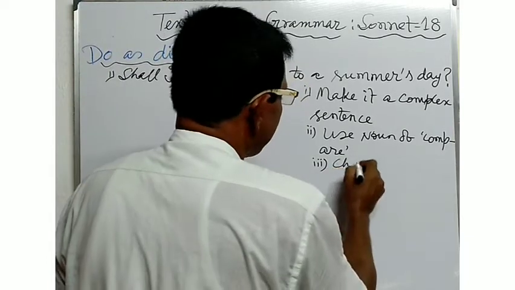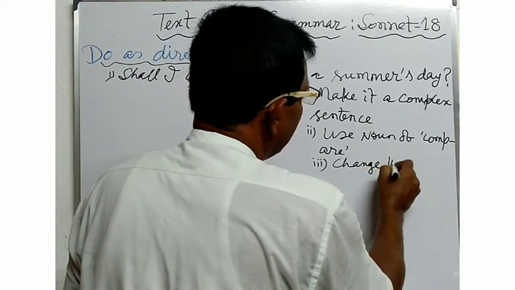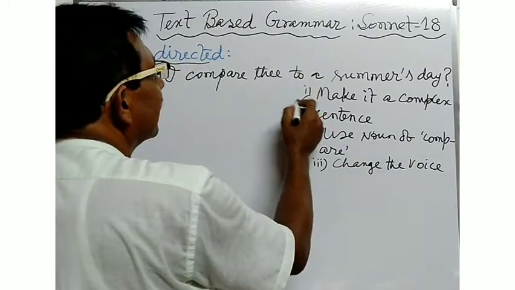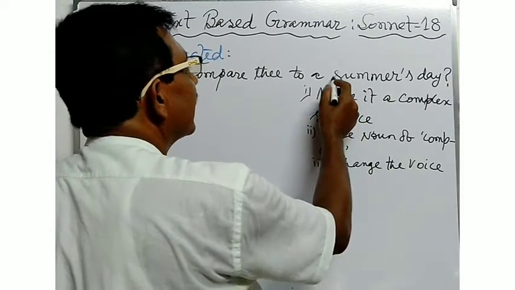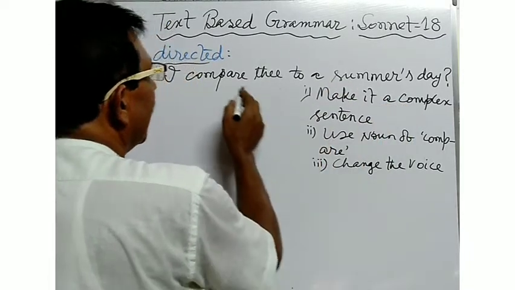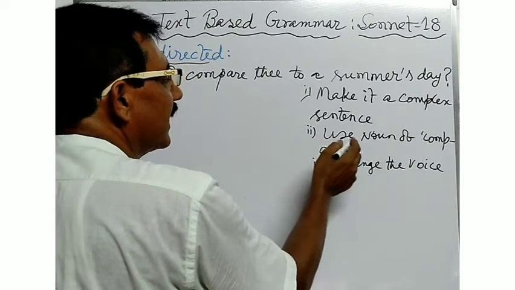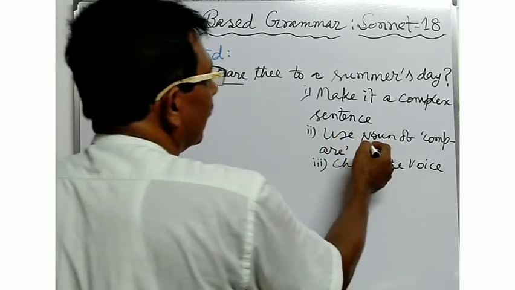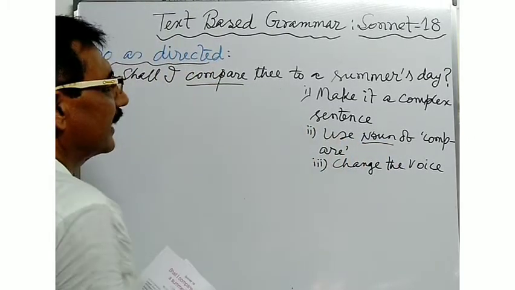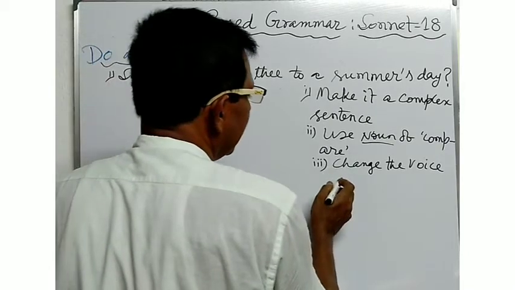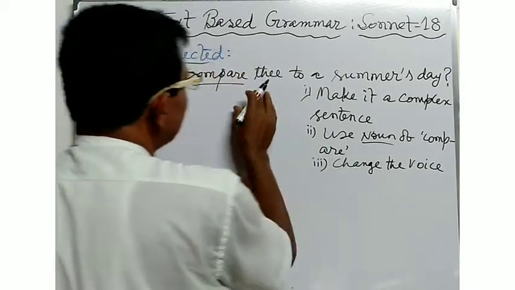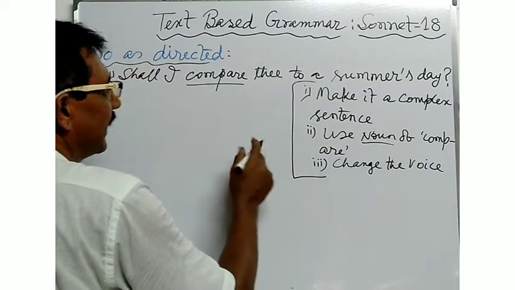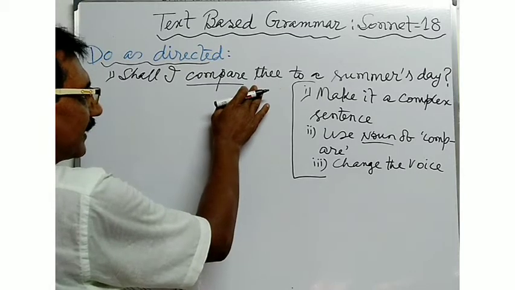Change the voice. In the first instruction, you will have to make the sentence a complex one. And according to the second instruction, you will have to change the verb word into a noun word and rewrite the sentence. And in the third instruction, you will have to change the voice of the sentence. Here these three instructions are given in order to change the sentence.